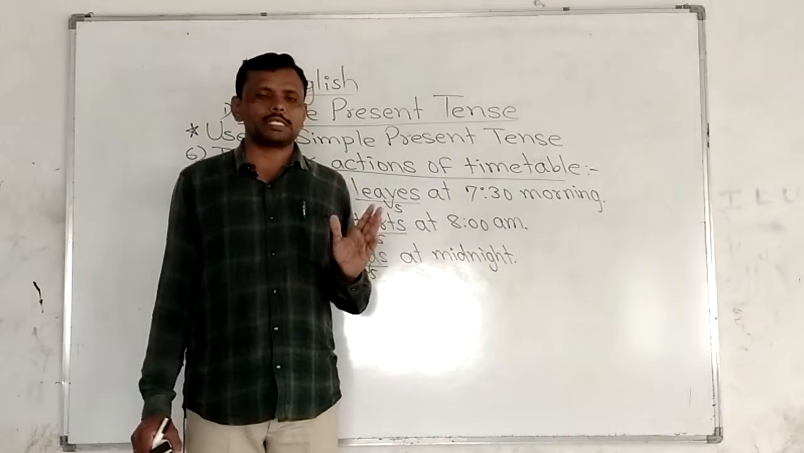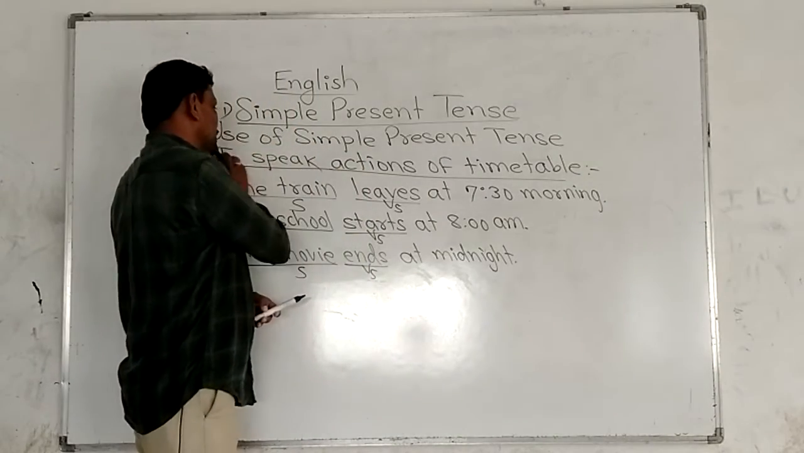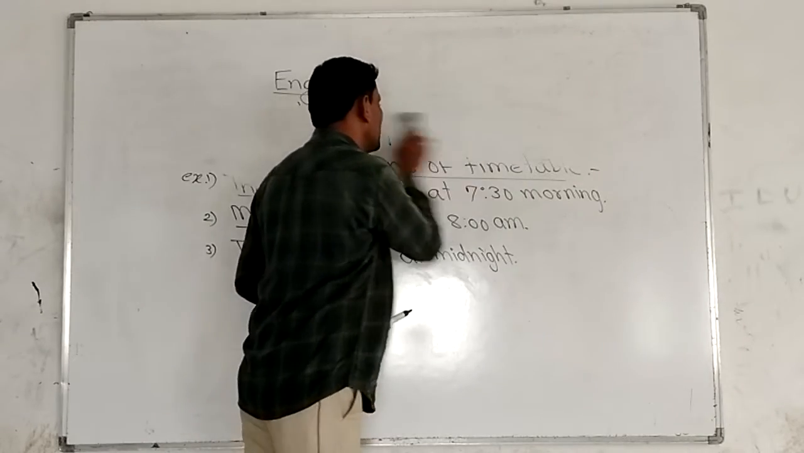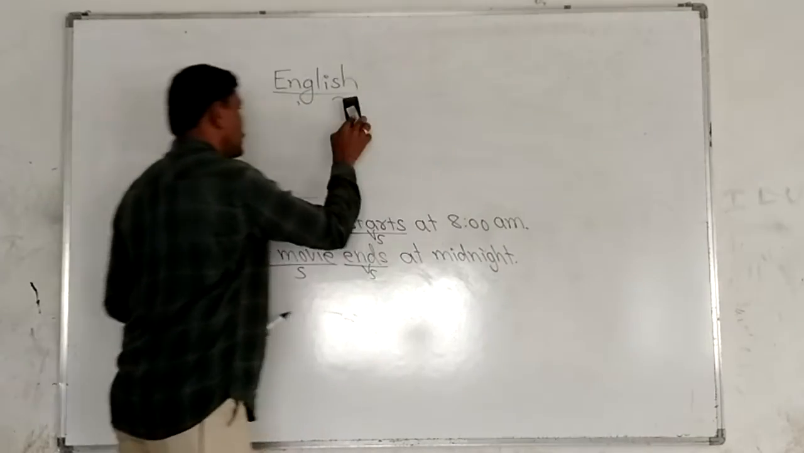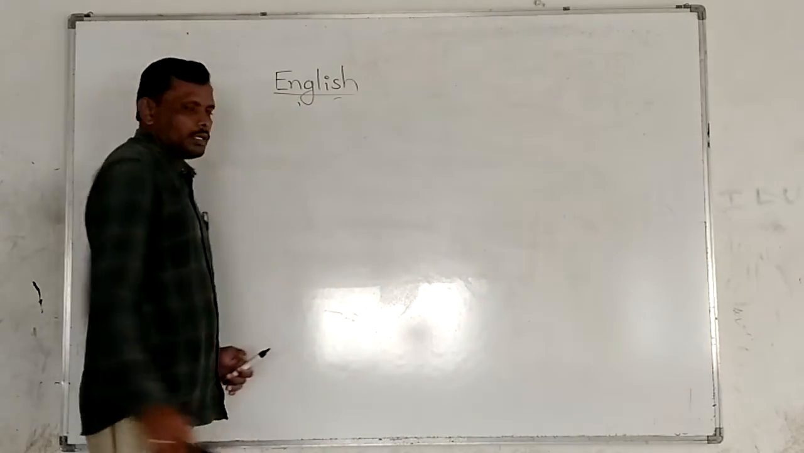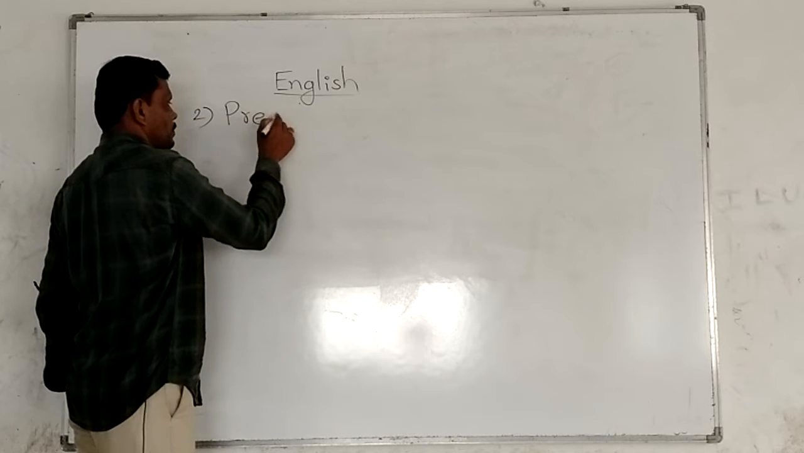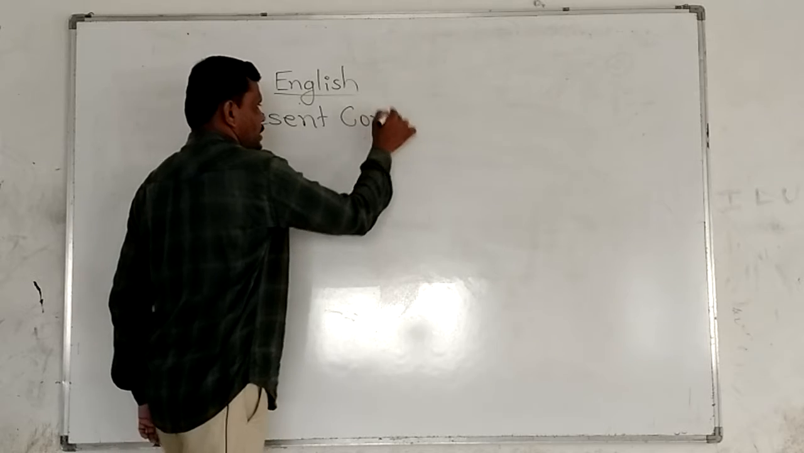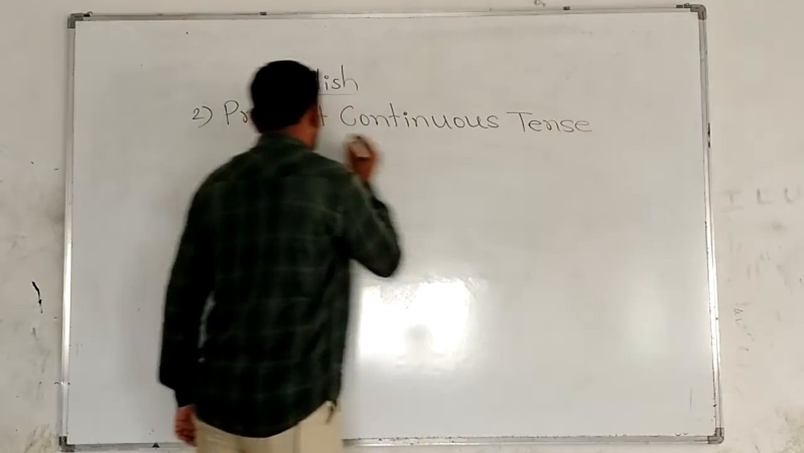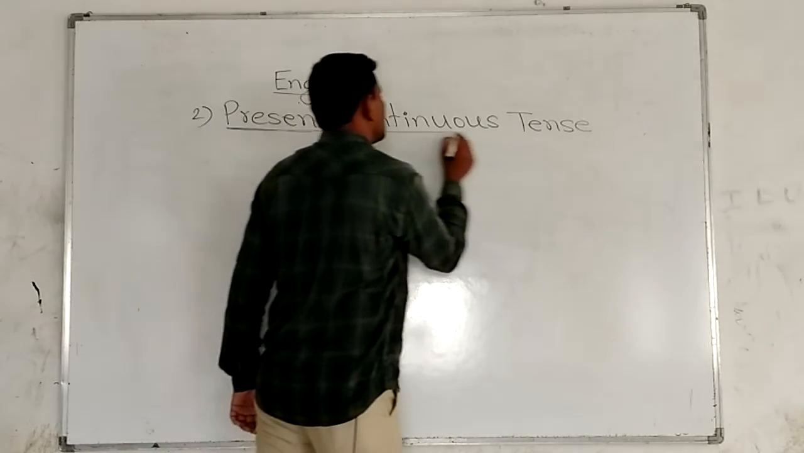Now we are turning towards another form of present tense, that is the second form of present tense, that is present continuous tense. We have to write the title here. The title of the second form of present tense, that is present continuous tense. This is the second form of present tense.